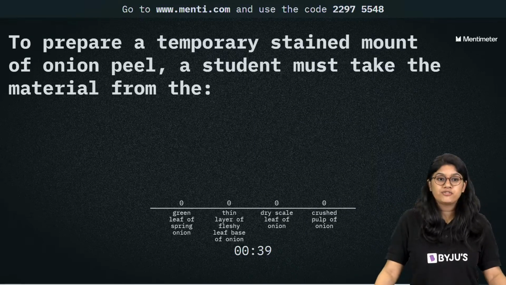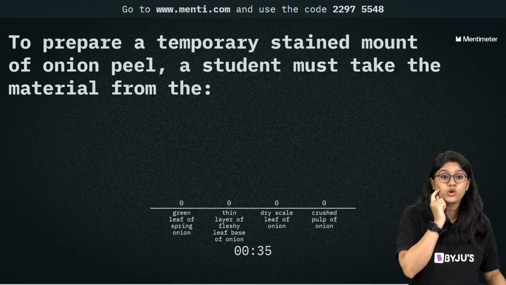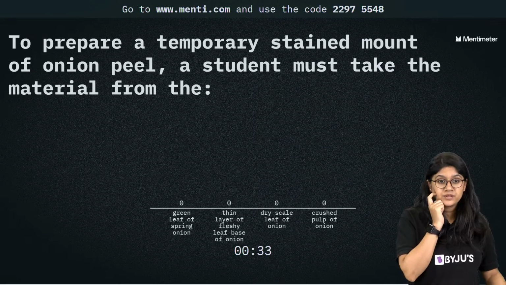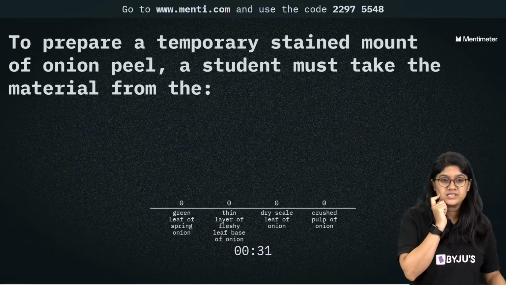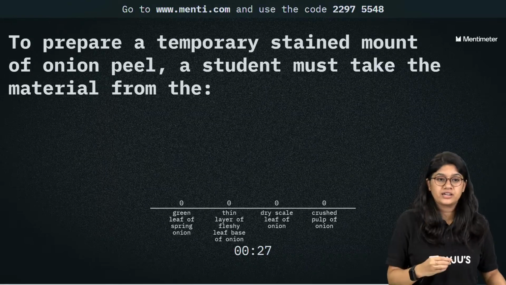Yes. So if you are doing the mounting of the onion peel, what will you be needing? Yes, right. If we can rewrite it, we can write like that.